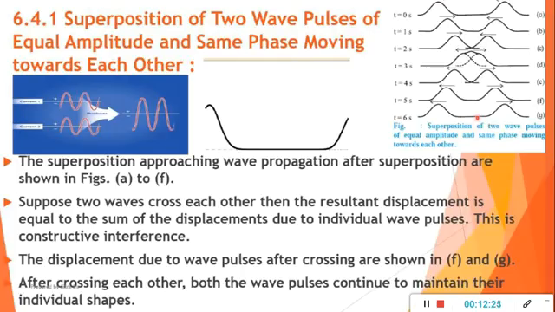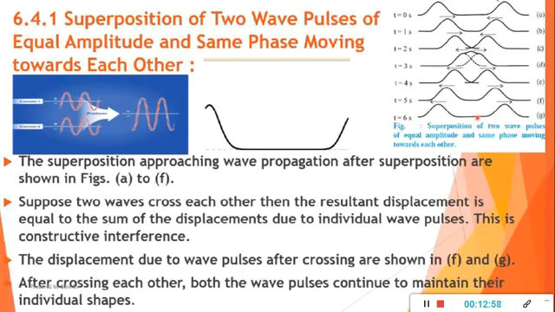So we have to notice between point C and point E. When two waves cross each other between t equals 2 seconds and t equals 4 seconds, which is shown in figures C, D and E, the two wave pulses superimpose, and the resultant displacement is equal to the sum of the displacements, which is the full line.